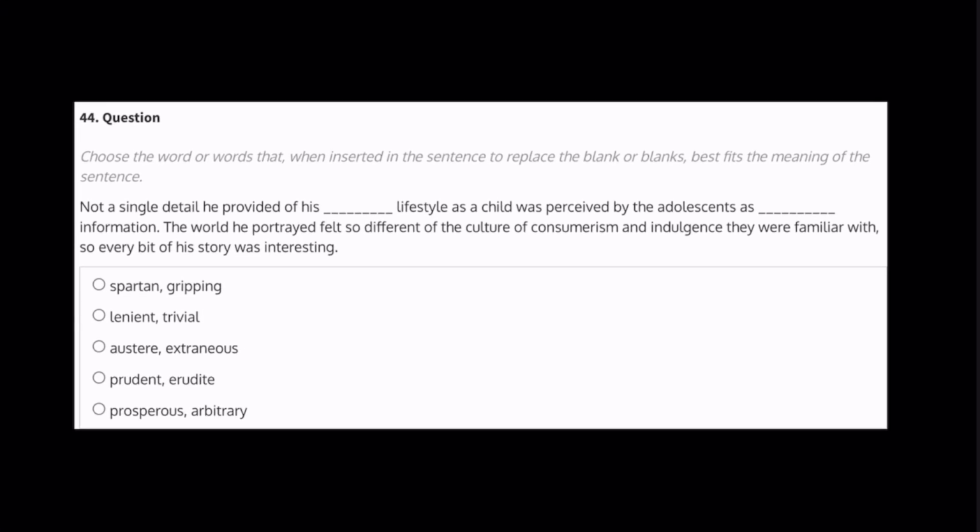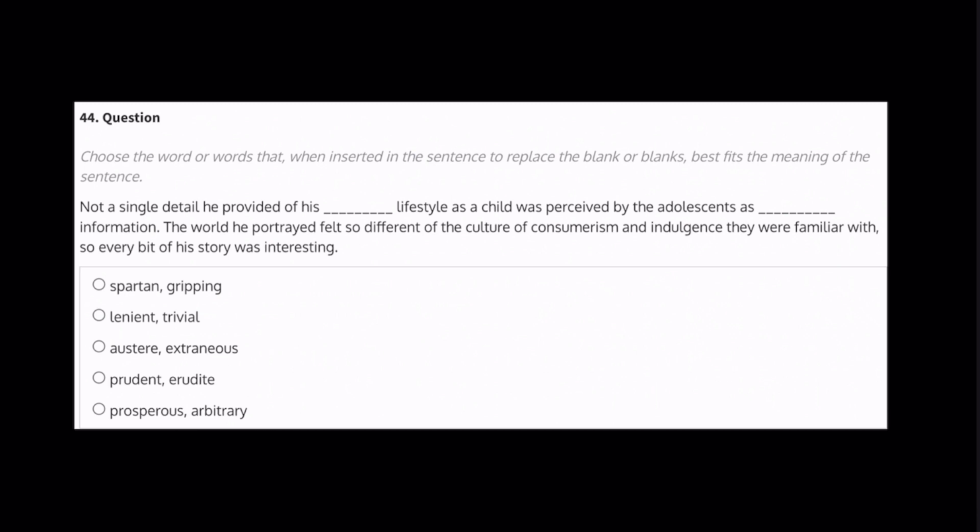Choose the word or words that, when inserted in the sentence to replace the blank or blanks, best fits the meaning of the sentence. Not a single detail he provided of his blank lifestyle as a child was perceived by the adolescents as blank information. The world he portrayed felt so different from the culture of consumerism and indulgence they were familiar with, so every bit of his story was interesting.